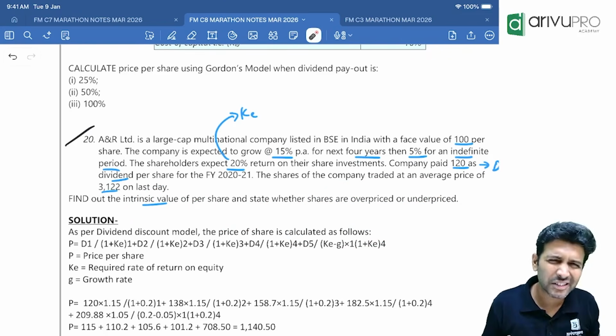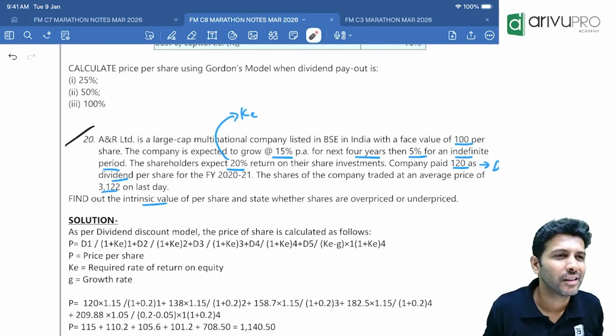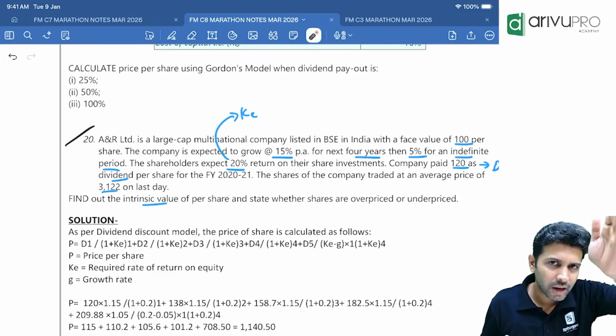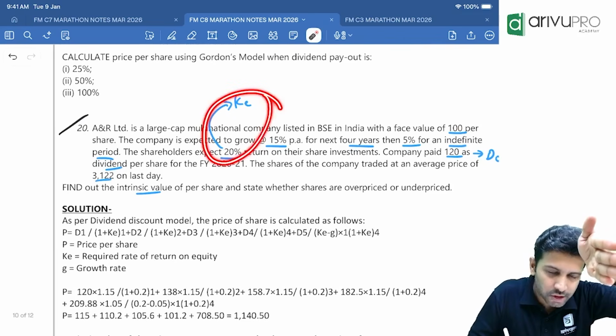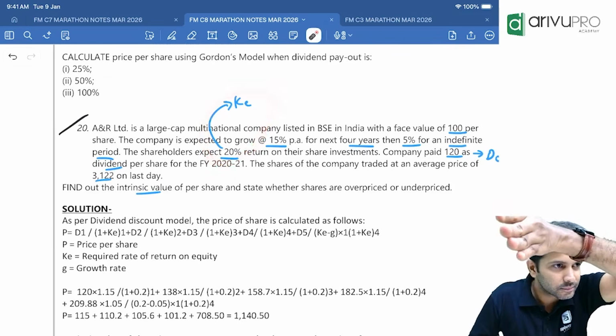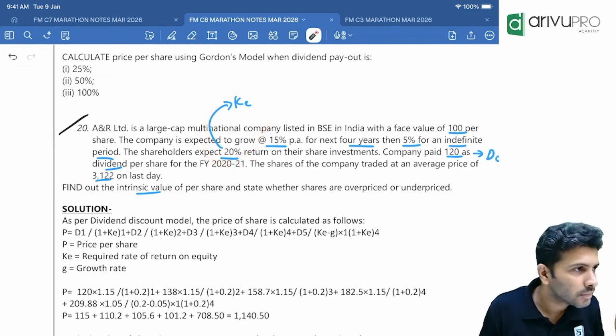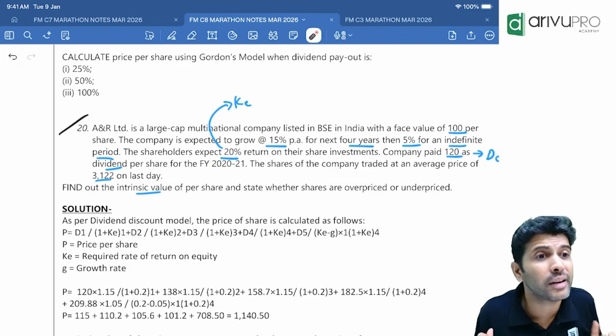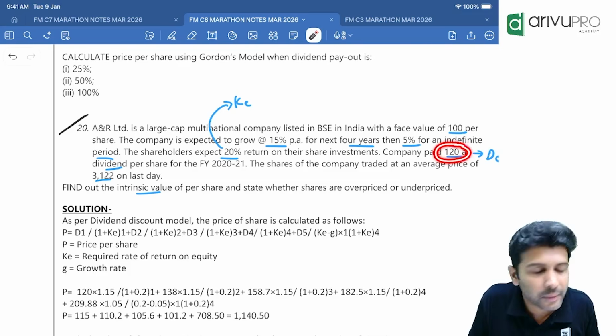To calculate present value, we need a formula. We already know the table. Tell me what is the table? Year, cash flow, discount factor, 20%, present value of cash flows. Okay. First, we have to find present value of dividend. We have to find present value of dividend. How much dividend already paid?